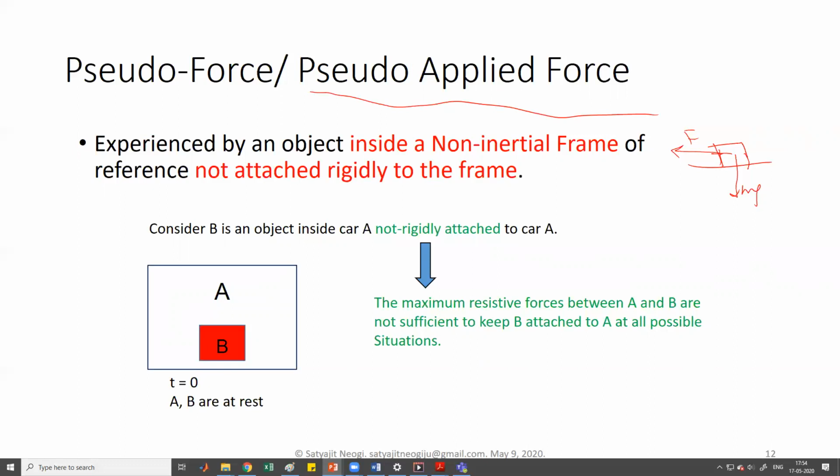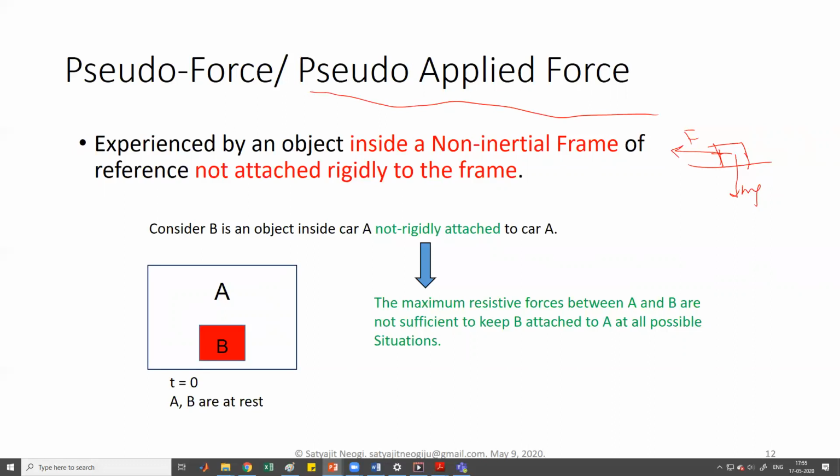So that is the main point of discussion here. As we have seen, the pseudo force is basically applied to all objects that are observed from that non-inertial frame of reference, but not all of them will experience it because of their rigidity or because they are outside the object. The objects who are outside or who are rigidly attached to that non-inertial frame of reference will not experience that pseudo force, or not be affected by it, basically.